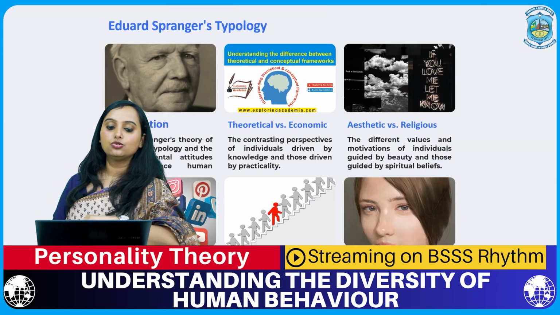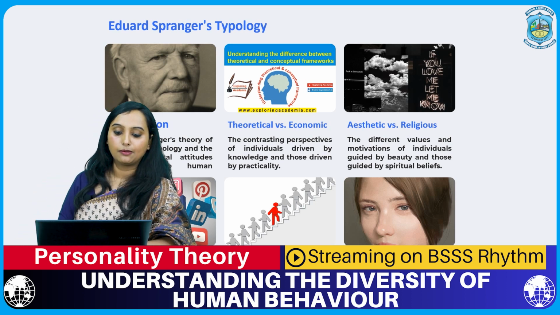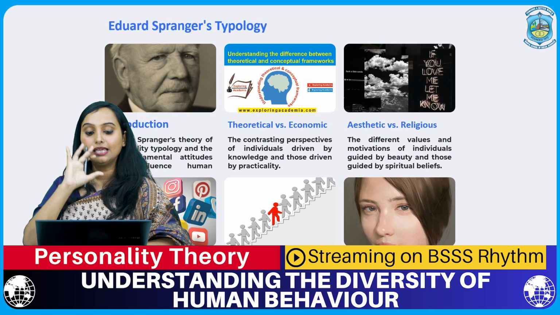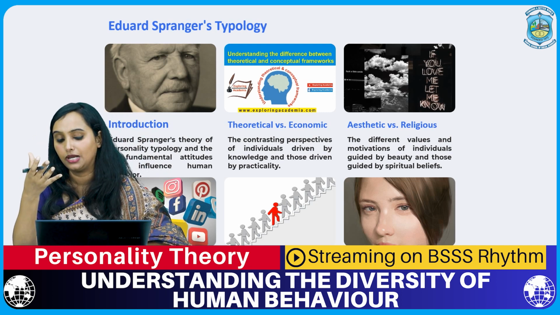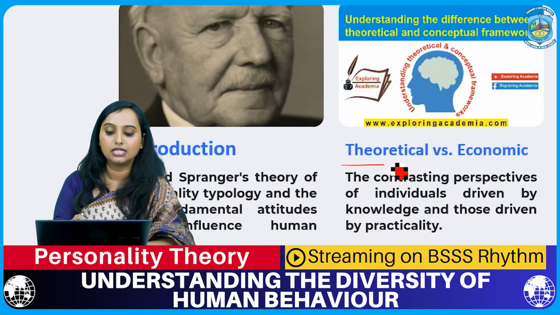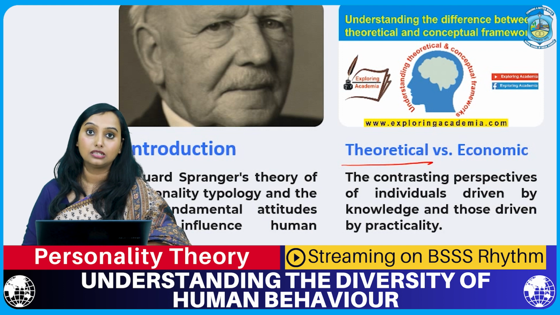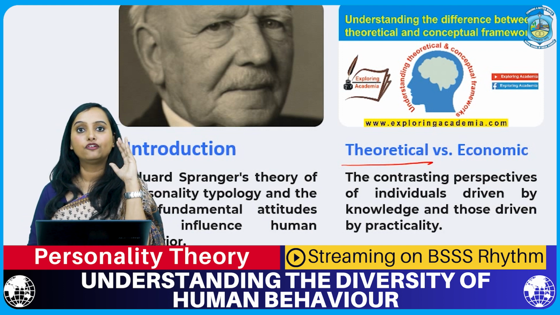Now, next comes Edward Spranger's typology. Well, he gave a personality typology, and he based his typology on the value system that people have. As you see in front of your screen, the first type that he spoke about was the theoretical thinkers. They are the people who are actually looking for reason.